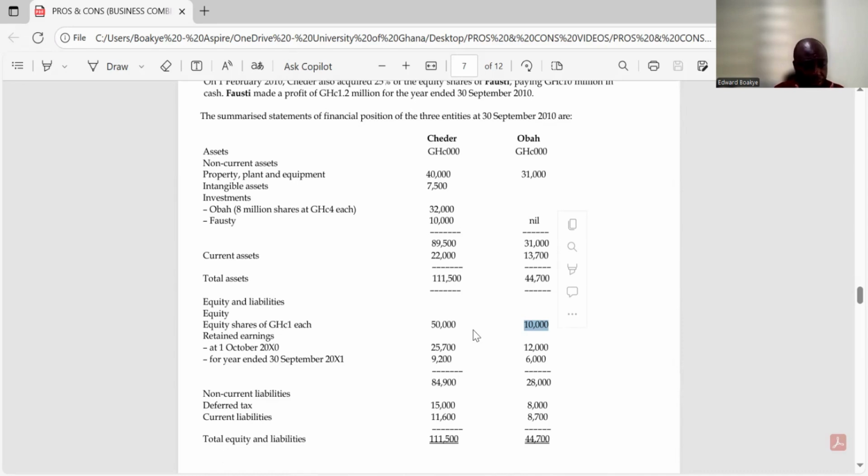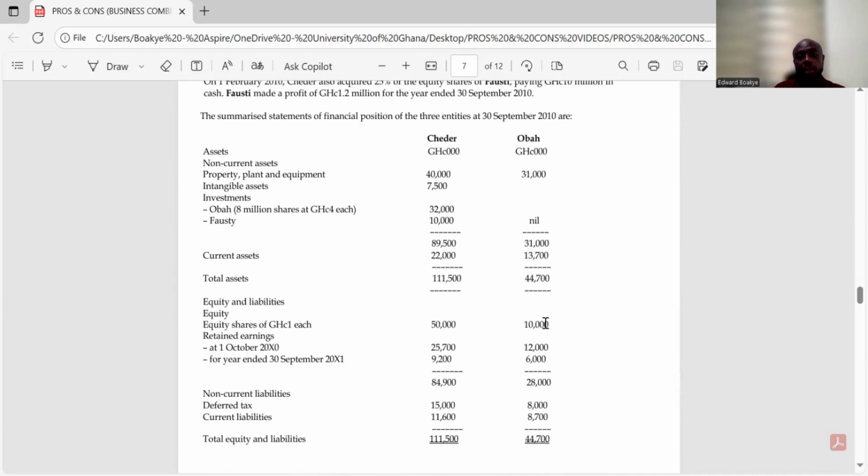Let's explain this very well. Now, this is 1 cedi, right? So if we divide, what you see here is an amount. It's not just the shares, it's an amount. So if you divide 10,000 by 1, it gives you the same 10,000, right? But if here was 2, and you divide here by 2, you get 5,000. So the shares would have been 5,000.